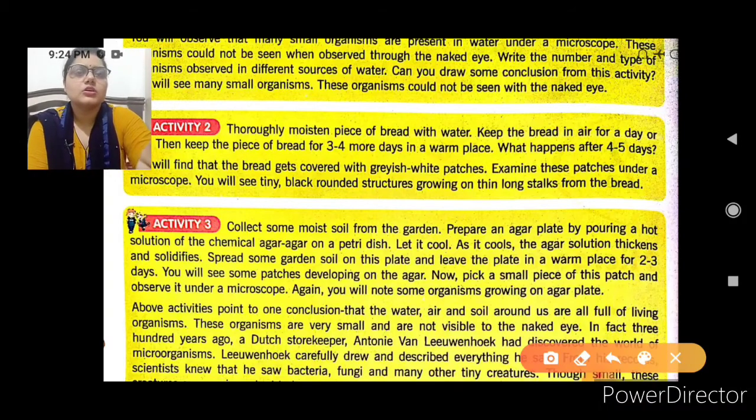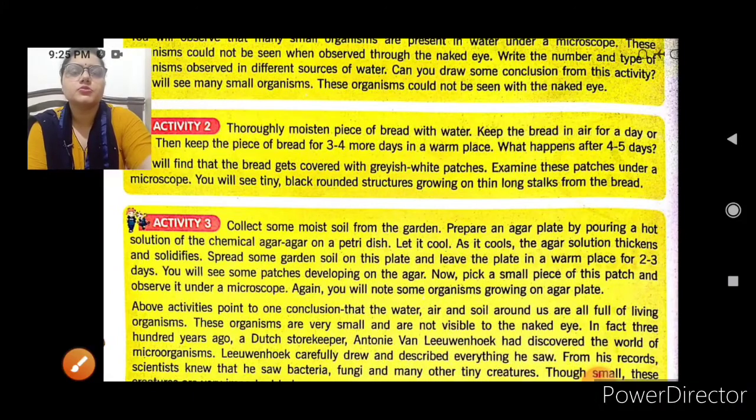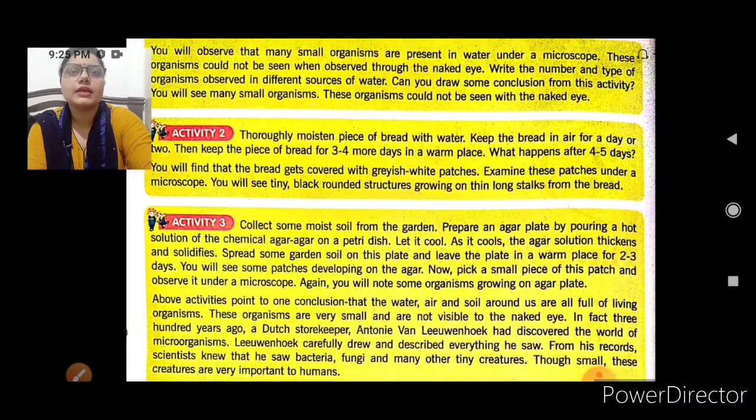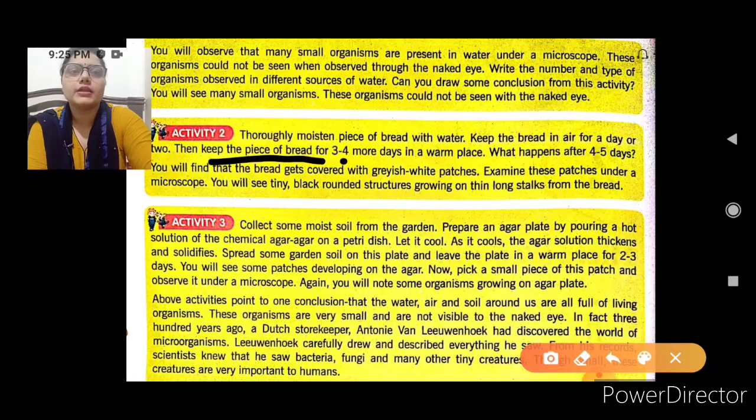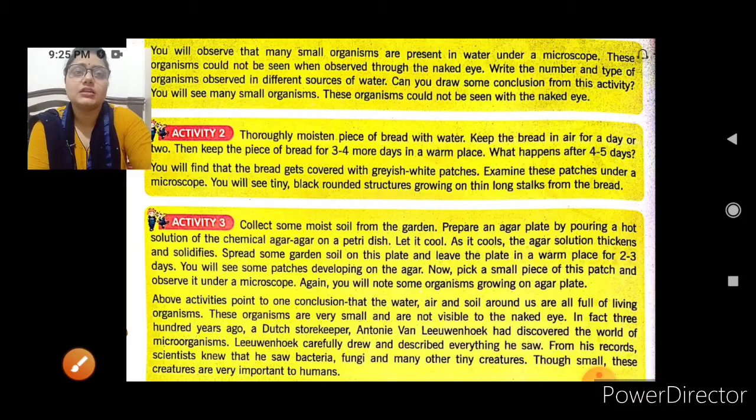Thoroughly moisten the piece of bread with water and keep the bread in the air for a day or two. Then keep the piece of bread for 3 or 4 more days in a warm place. After 4 or 5 days you will find that the bread gets covered with greyish white patches. Examine these patches under the microscope.